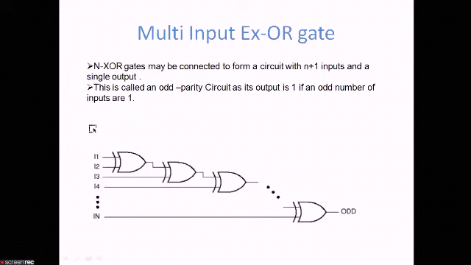And this is a very important line, that n number of XOR gates may be connected to form a circuit with n plus 1 inputs and a single output. You just remember this line, that for designing a circuit with n plus 1 number of inputs and a single output, n number of XOR gates will be needed.